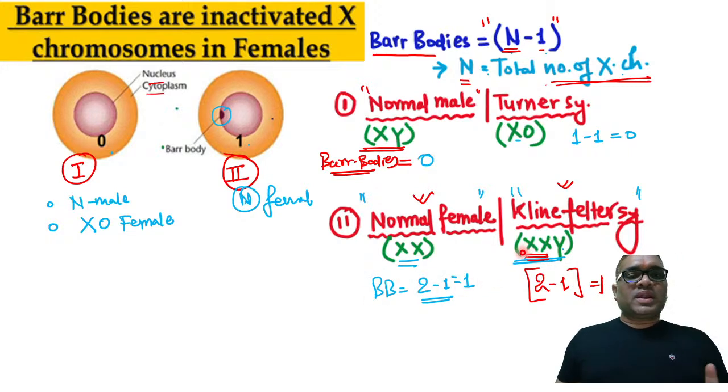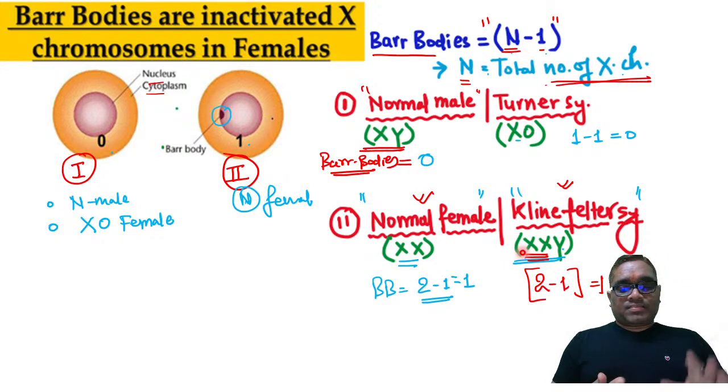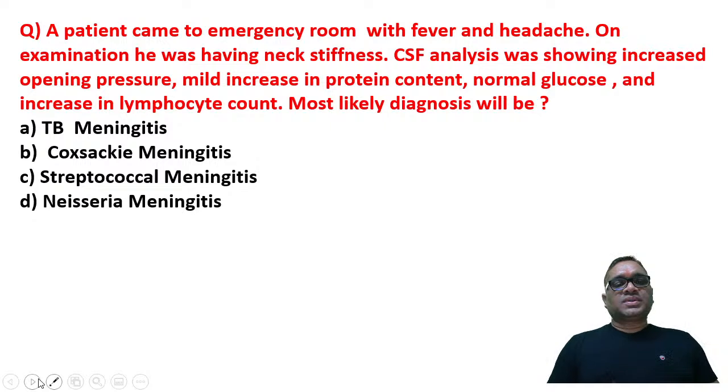So clear? So everybody understood, bar bodies are formed by XIST and long non-coding RNA, and bar bodies are also known as inactive chromatin or X chromatin seen in the female somatic cells only. Right? So done. Now coming to the next question.